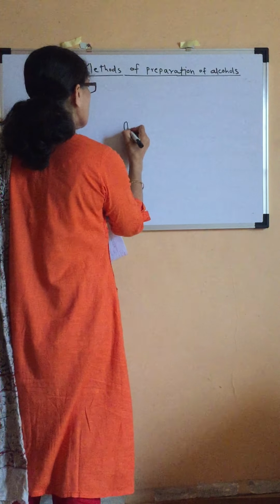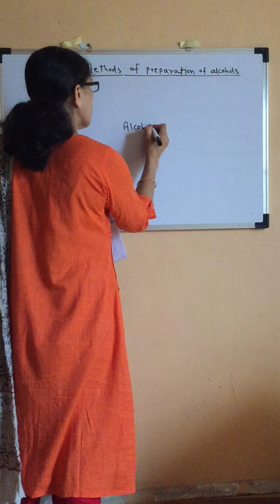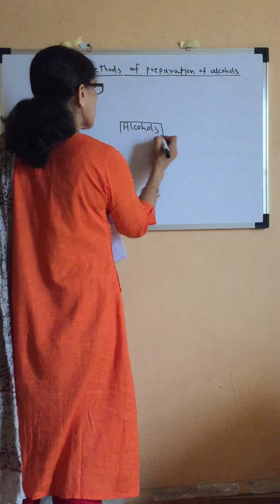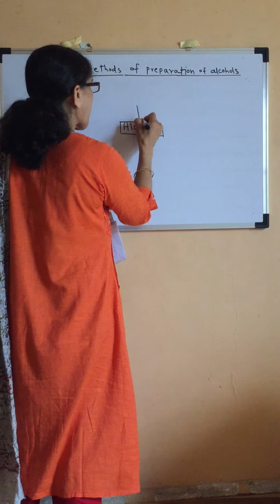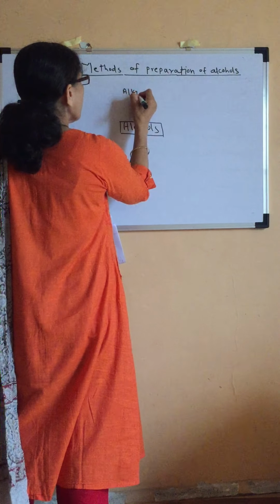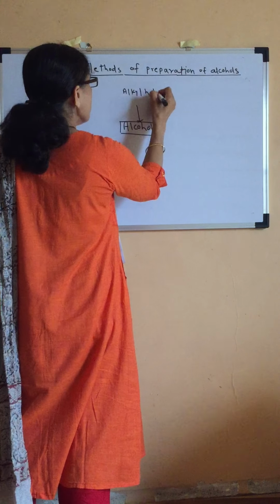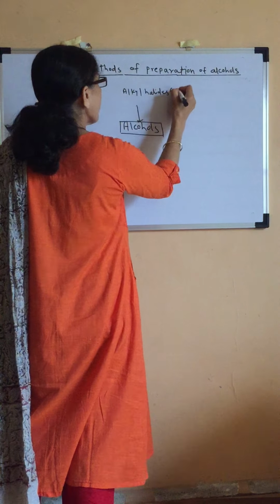So, alcohols. We can get alcohols from alkyl halides, which you have already seen, isn't it? We can get alcohols from alkyl halides, RX. Okay, alkaline hydrolysis. How we are able to get them? By alkaline hydrolysis. Second method is from alkenes.